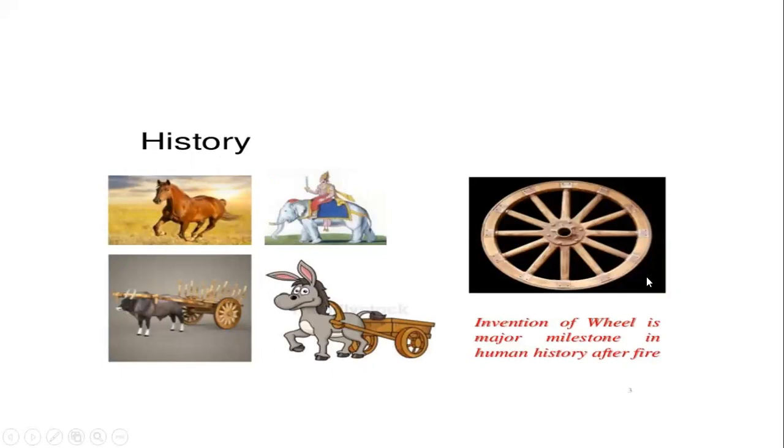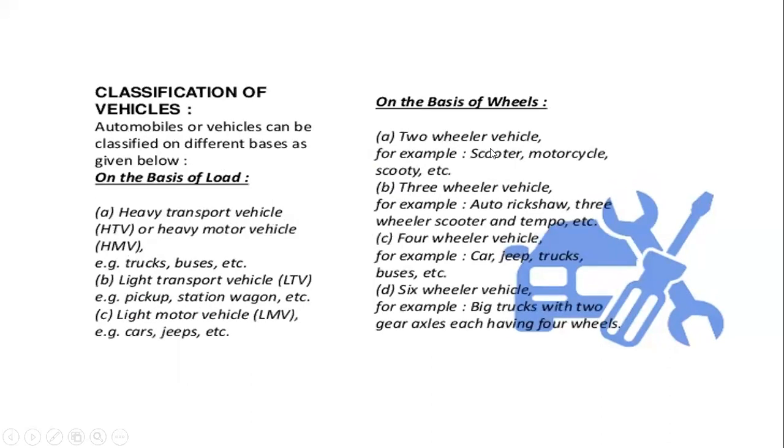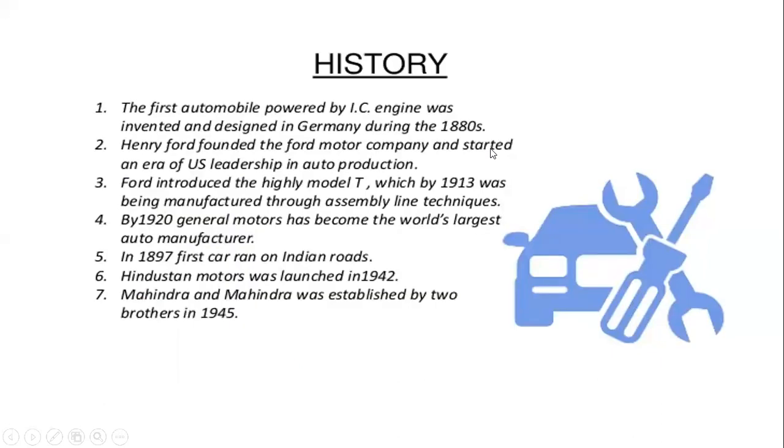The history behind the invention of the automobile and how its form changed from decade to decade is shown here. History of automobile engineering: the first automobile IC engine was invented and designed in Germany during the 1880s. In 1897, the first car ran on Indian roads.